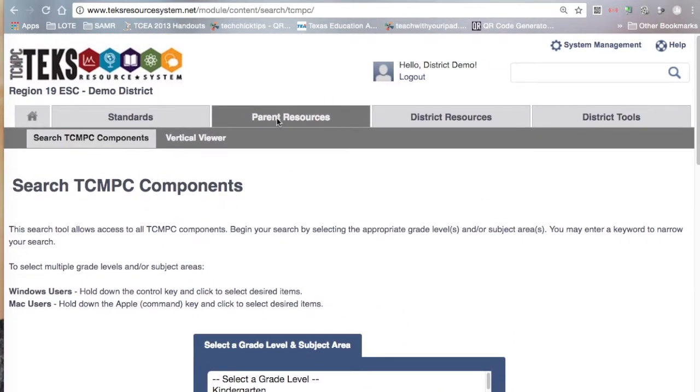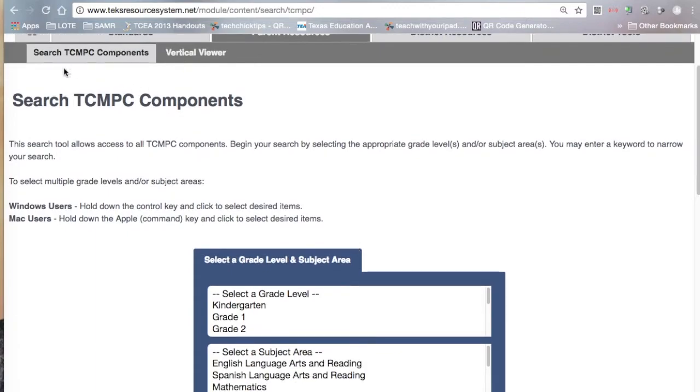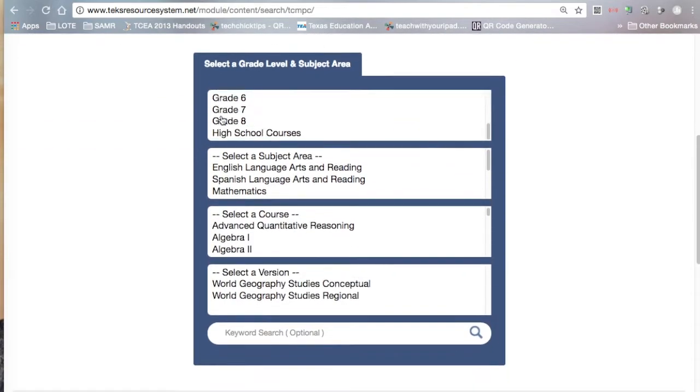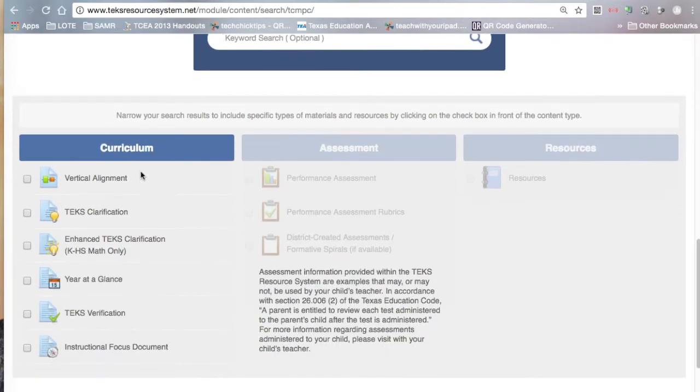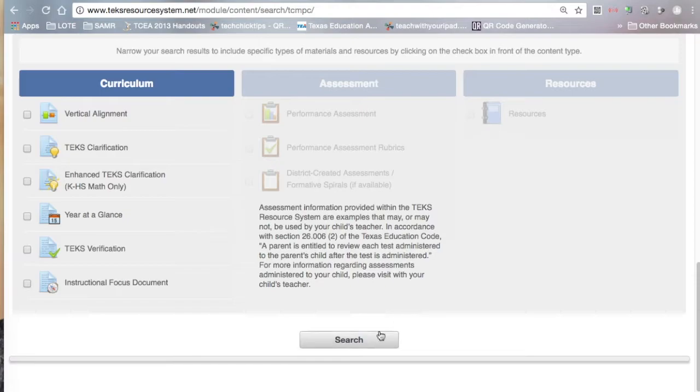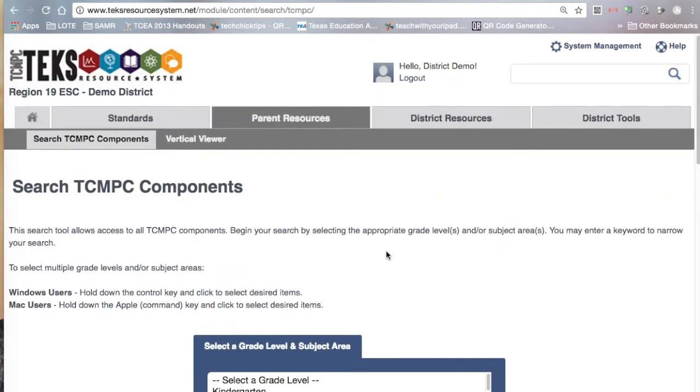once I do log in, I'm able to see this tab. I can still search through TCMPC components, or I can also search the vertical viewer. Again, I select the grade level content area, and then if you notice here, all of this information is not available to the parents. This is what is available: the vertical alignment, the TEKS clarification documents, the enhanced TEKS clarification document, year at a glance, TEKS verification, and then the instructional focus document. They can click search and they'll be able to see that information.